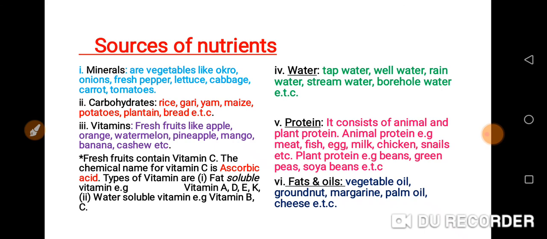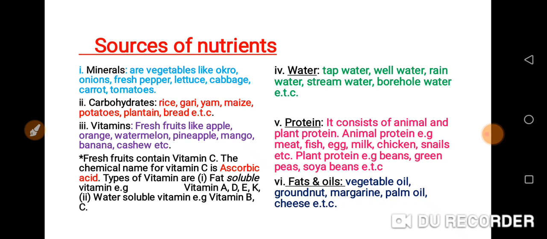I want you to know that we have different types of vitamins. We have two types of vitamins. We have fat soluble vitamins, which are vitamin A, D, E, and K. And also we have water soluble vitamins, which is the second type. Examples of water soluble vitamins are vitamin B and C. I'm just trying to explain that we have different types of vitamins. When you get to secondary school, you will know more about them. But for your own level, I want you to know that we have two types of vitamins: fat soluble vitamins and water soluble vitamins.